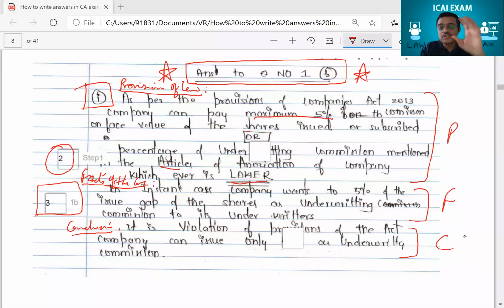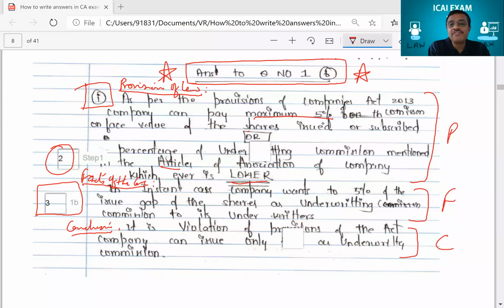Now, if you see this, because the student wrote everything, he got full marks. Although he might have made some mistakes, he still has somehow got over it. I'll tell you what mistake he has actually done in this answer. If you see here, he has written 5% of face value. No, it is not 5% of face value. Actually, it is supposed to be 5% of issue price. So as per the provision of law, you're supposed to make it 5% of issue price, but he has written face value.